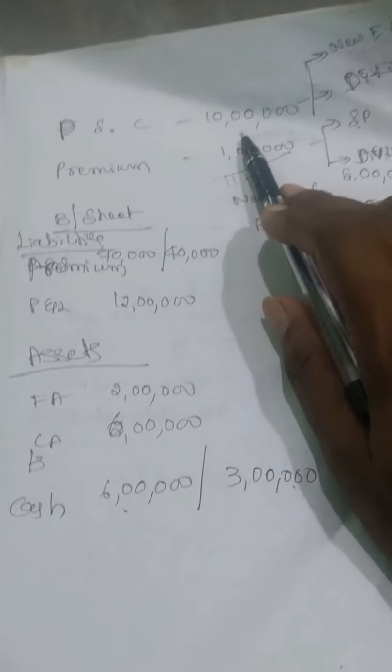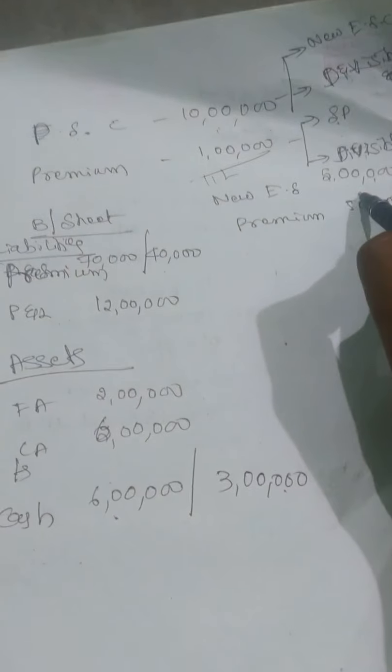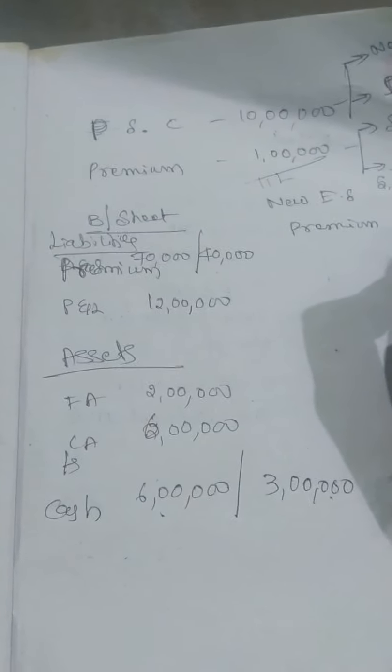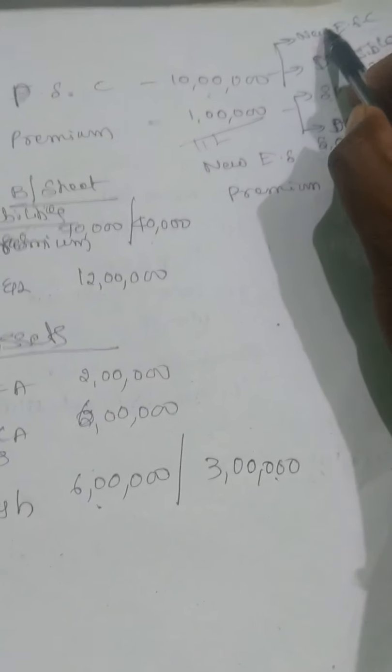Now step number 4 is to ensure there are sufficient funds to make the redemption. What is this adjustment in this sense? As per my example in this question, you need to pay a total of 10 lakh, right? Now, you are issuing new equity shares of rupees 5 lakh, so you are getting only 5 lakh. The remaining 5 lakh you can use from divisible profit. So new equity shares 5 lakh, and the remaining 5 lakh you need to collect from the divisible profit account. That is the next entry.